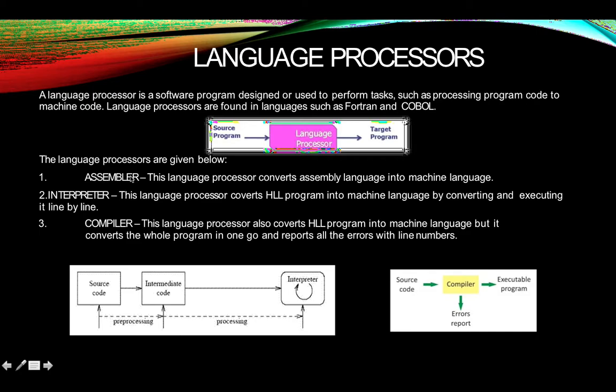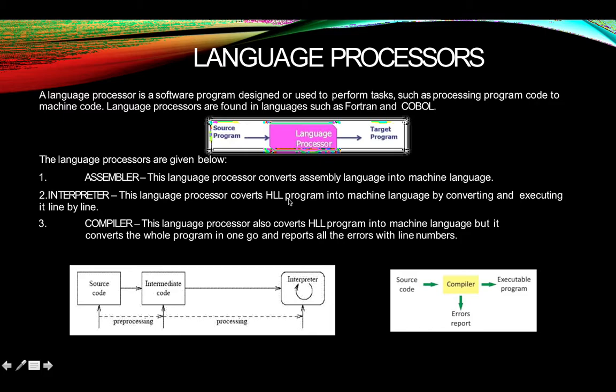First one is assembler. What do you mean by assembler? Assembler is a language processor which converts assembly language into machine language. Now you are very much aware what is the meaning of machine language. Machine language is that language which is understood by the computer, and it is the only language which a computer can understand. Assembly language is another type of programming language which was used in the past. And to convert assembly language into machine language, which language processor do we use? Assembler.